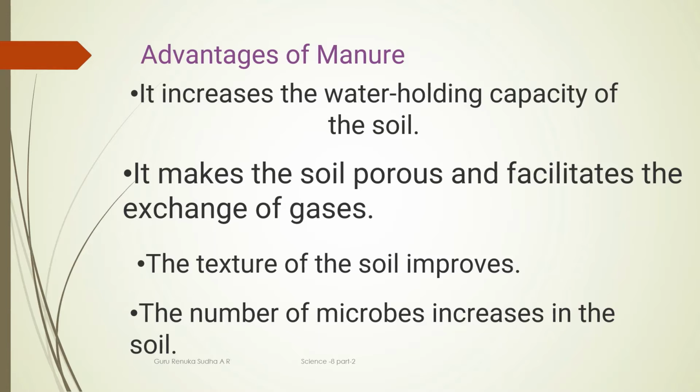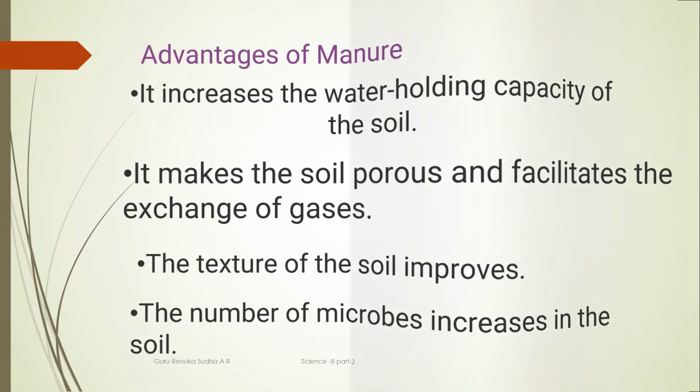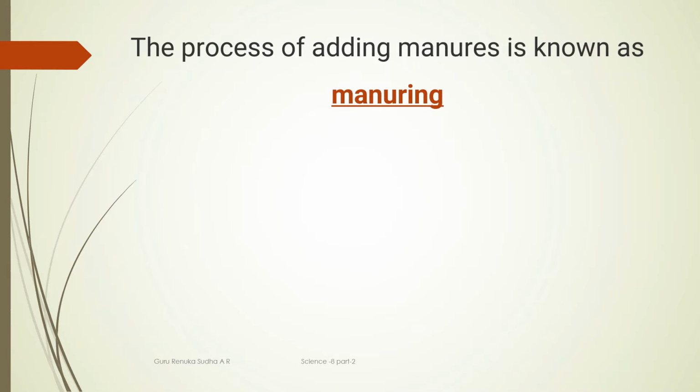Due to the number of microbes in the manure, when the number of microbes increases in the soil, definitely we can see the loosening of the soil, which is very much needed for the fertility of a crop. So in this way, by adding manure to the soil, these are the benefits that we get.